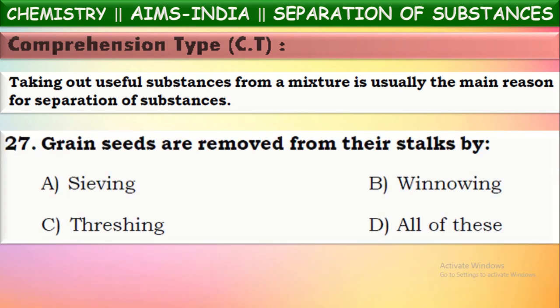Grain seeds are removed from their stalks. How is the grain separated from the stalk? After harvesting, the stalks are beaten against a hard rock substance. Then the grains are separated from the stalks. What is this method called? It is called threshing. Beating the harvested stalks against a hard rock substance or any wood material is called threshing. By this, grain will be removed from the stalks.